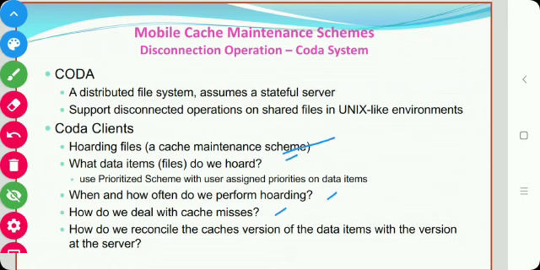It uses the user assigned priorities on the data items along with the data access pattern information. So CODA uses the priority that is given by the user, so it gives importance to the user. So this is the disconnected operation. Thank you so much.